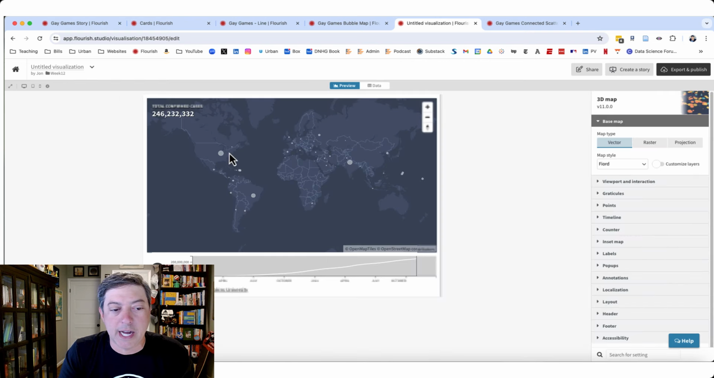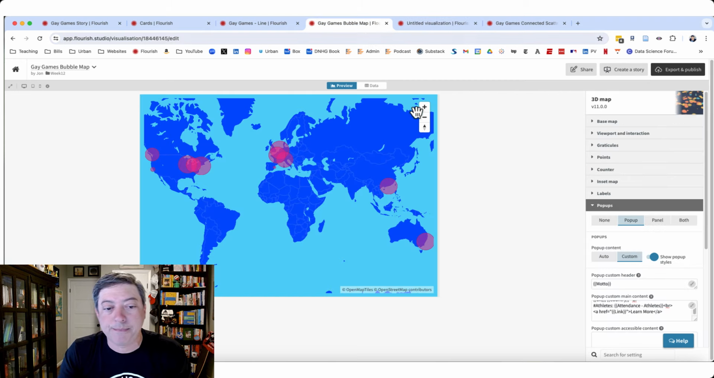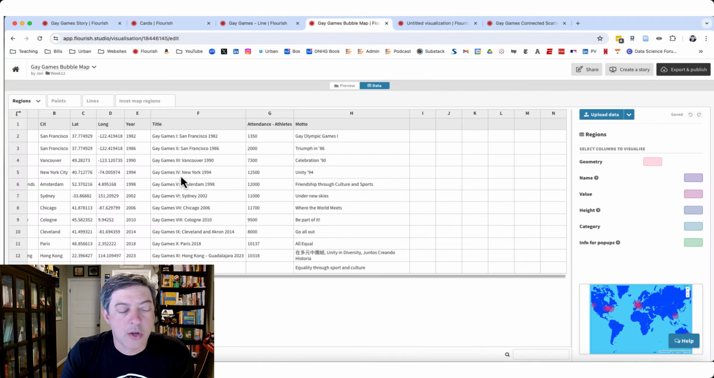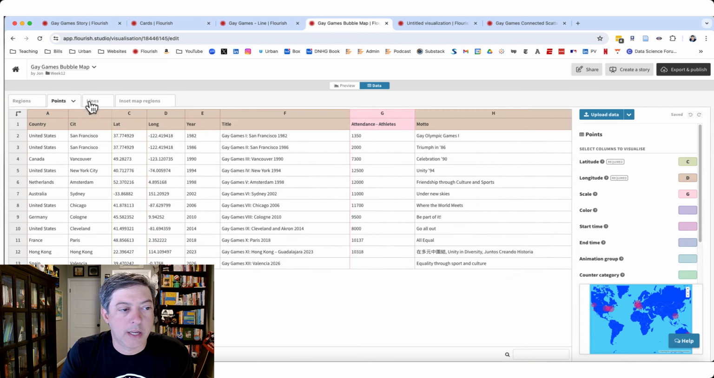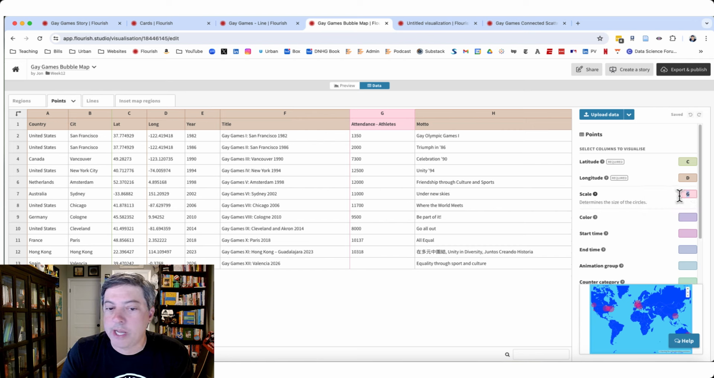You can see these dots are sized differently. So when I created my map, I did the same thing. But here's the attendance data. And I set this up in my points. So I just dropped in my data here, and I set latitude and longitude, and then the G is for the athletes.